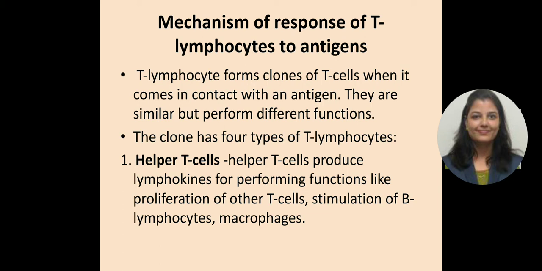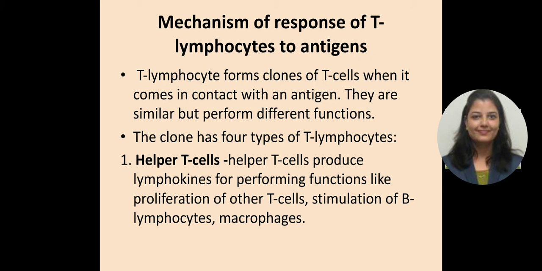Next is the mechanism of response of T lymphocytes to the antigen. T lymphocytes form clones of T cells, and when they come into contact with an antigen, they are similar but perform different functions. The clone has 4 different types of lymphocytes.